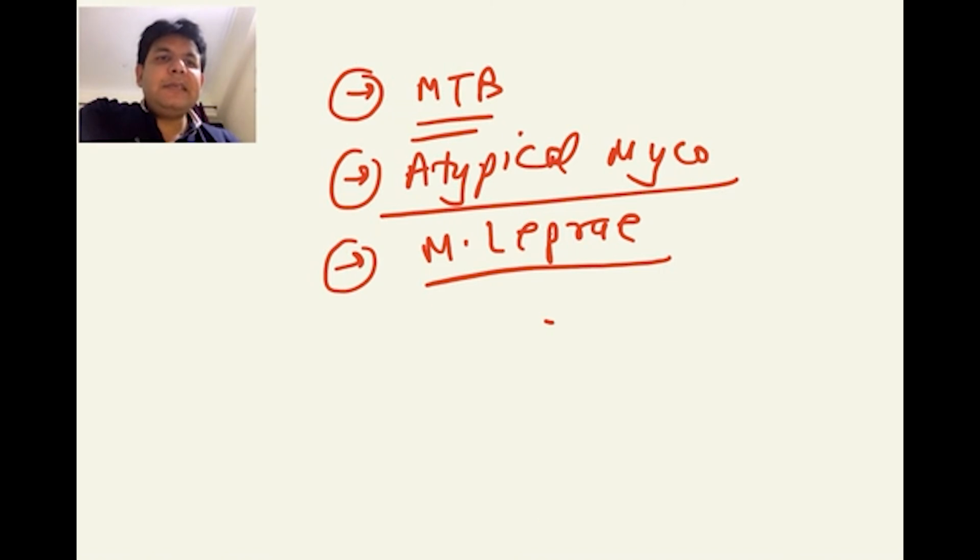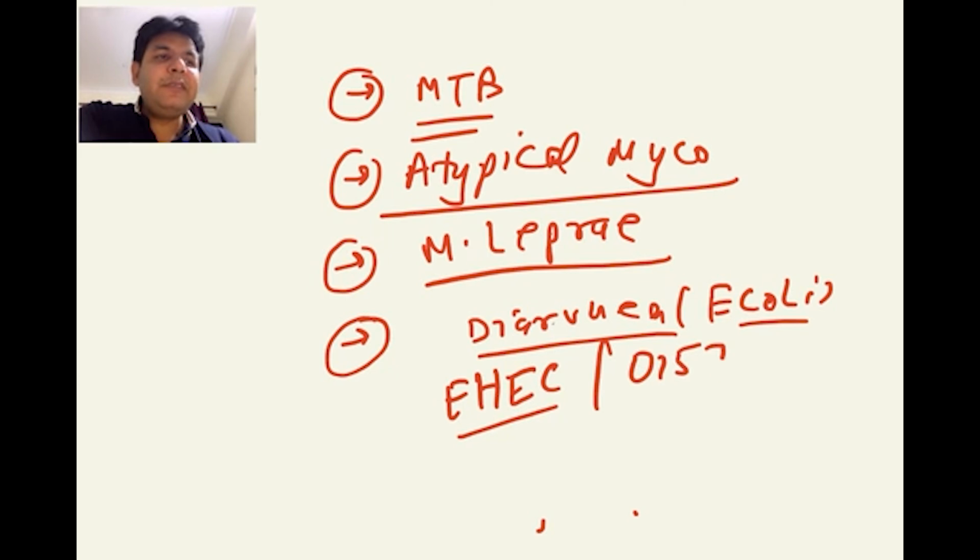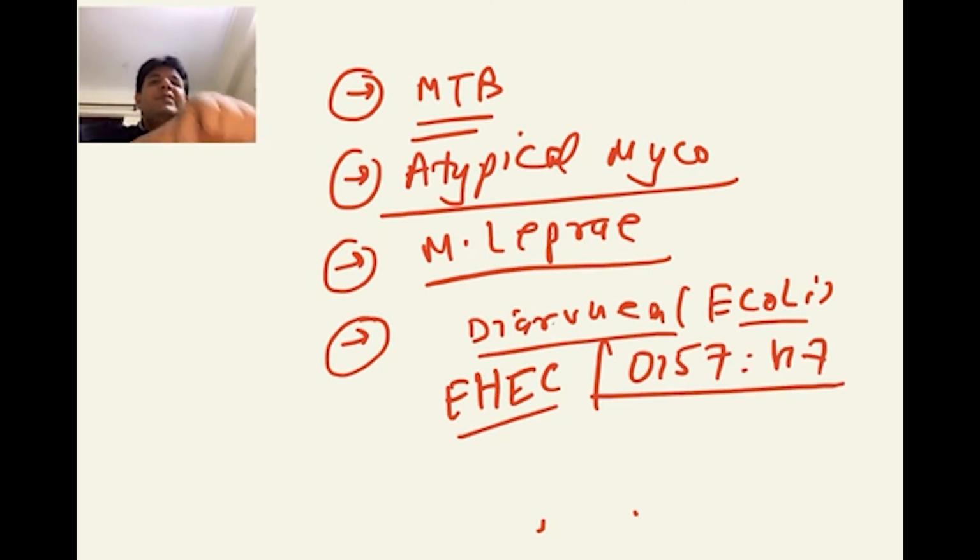Okay, besides that, in the case of E. coli, diarrheagenic E. coli is a must know. And the hot favorite of diarrheagenic E. coli is EHEC, enterohemorrhagic E. coli. Which one? O157:H7, which is grown on which particular media? SMAC. Why? Because it does not ferment sorbitol. So it is grown on sorbitol MacConkey agar. So that is also a must know.